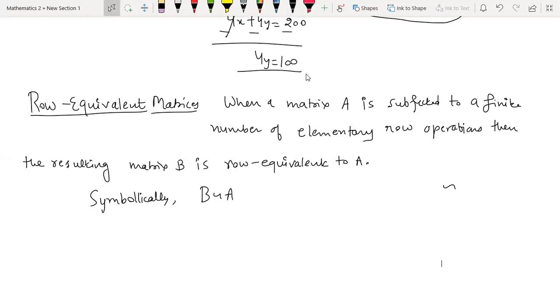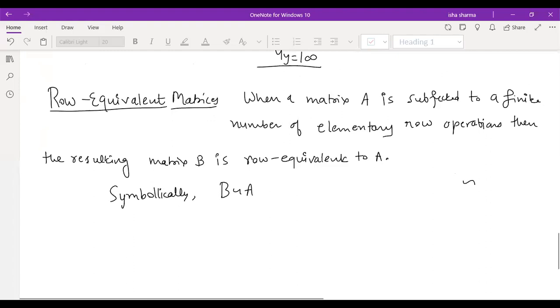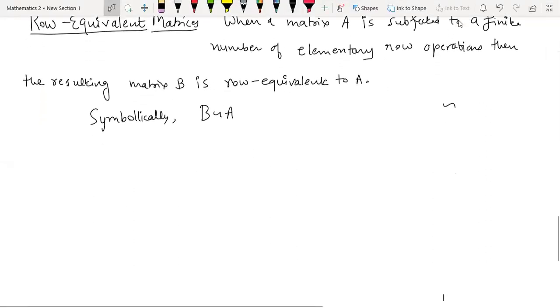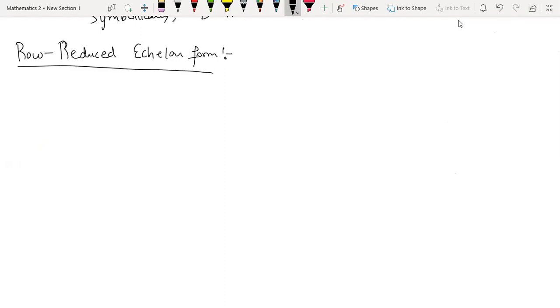Now the next thing is another definition which we need to know. Understand it very carefully, because this is formally where our questions start from. Row reduced echelon form. We are given a matrix.